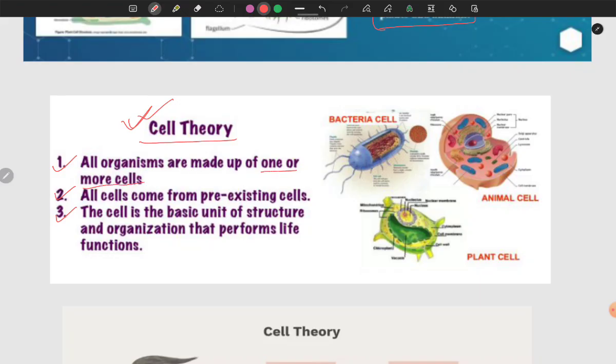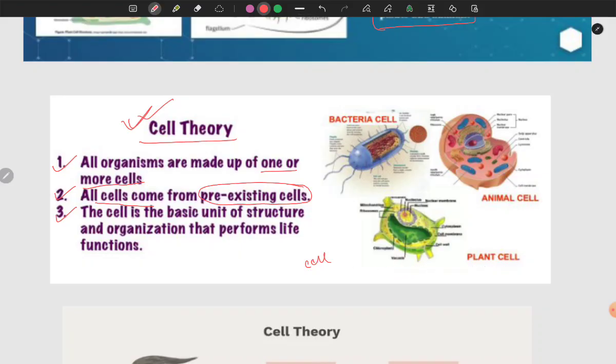Every living organism has cells in it, and all cells come from a pre-existing cell. In humans, the egg and sperm are two cells which fuse and a zygote is formed. Two pre-existing cells make up another cell, and they keep on dividing and form a new organism.